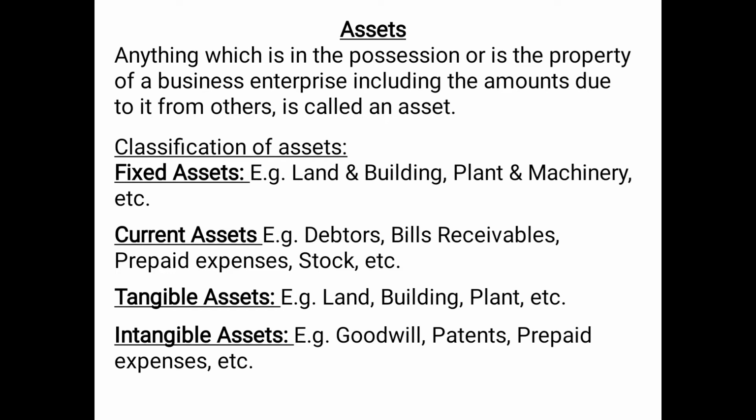This is something which the business owns and uses in the business activity. It can be converted into cash, or at least some benefit in cash value or in monetary value can be obtained from assets in the near future.